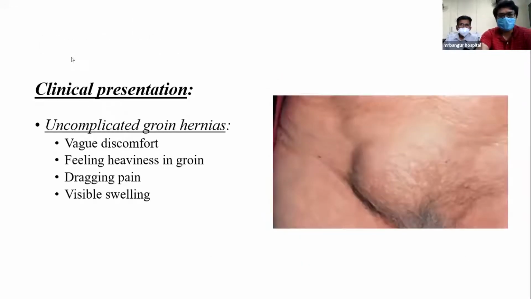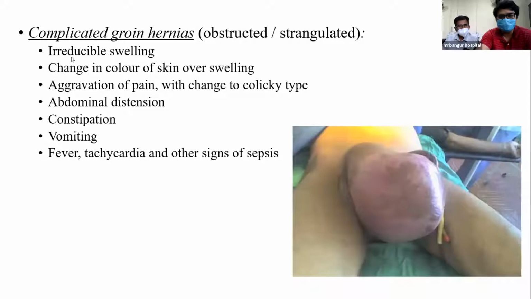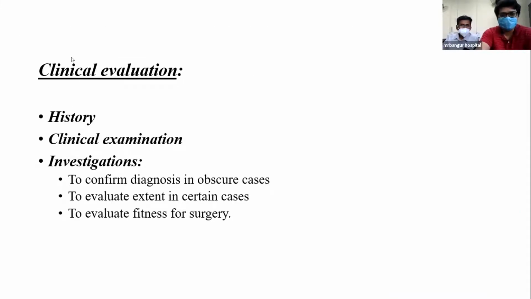Clinical presentation: in uncomplicated groin hernia, the patient may present with vague discomfort, a feeling of heaviness in the groin, dragging pain, and visible swelling. Complicated groin hernia: irreducible swelling, change in color of skin over the swelling, aggravation of pain with change to colicky type, abdominal distension, constipation, vomiting, fever, tachycardia, and other signs of sepsis.